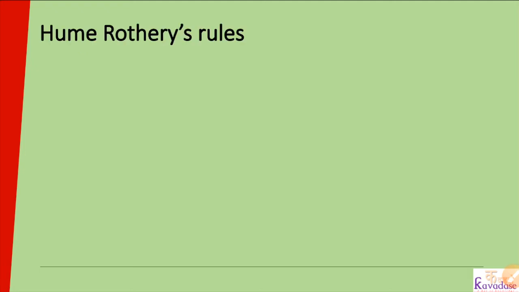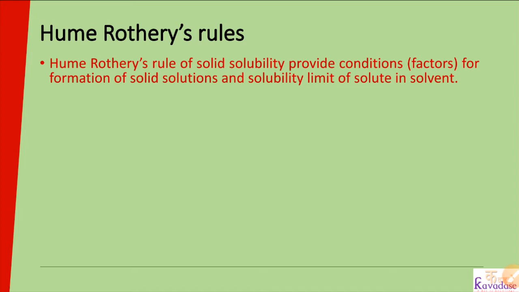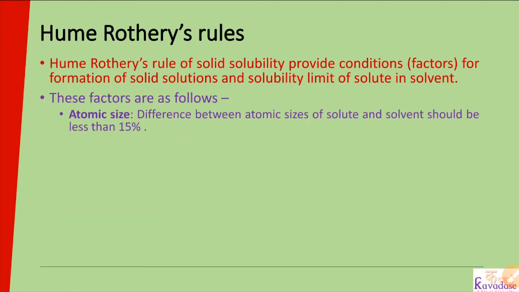The next one, Hume-Rothery rule. The Hume-Rothery rule of solid solubility provides the condition factors for the formation of solid solutions and the solubility limit of solvent and solute. The first factor is atomic size. If the difference between the atomic sizes of solute and solvent is less than 15%, then there will be proper solid solubility, meaning there will be good alloying.